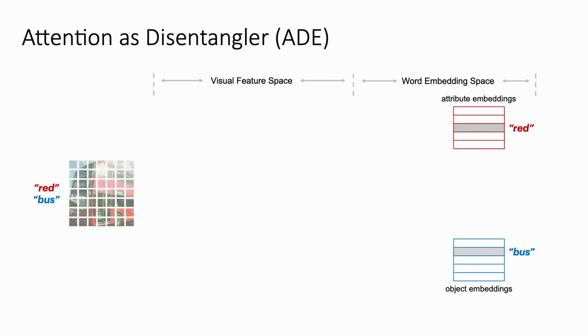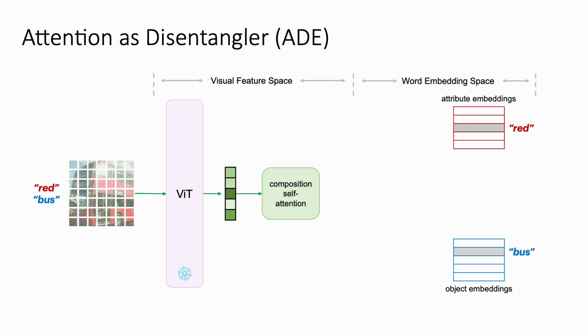Let's delve deeper into our ADE model. Given an image of a red bus, we aim to project it from the visual feature space into the word embedding space, and classify the image into red attribute and bus object. First, the target image is fed into a frozen DINO pre-trained ViT, producing encoded visual features.